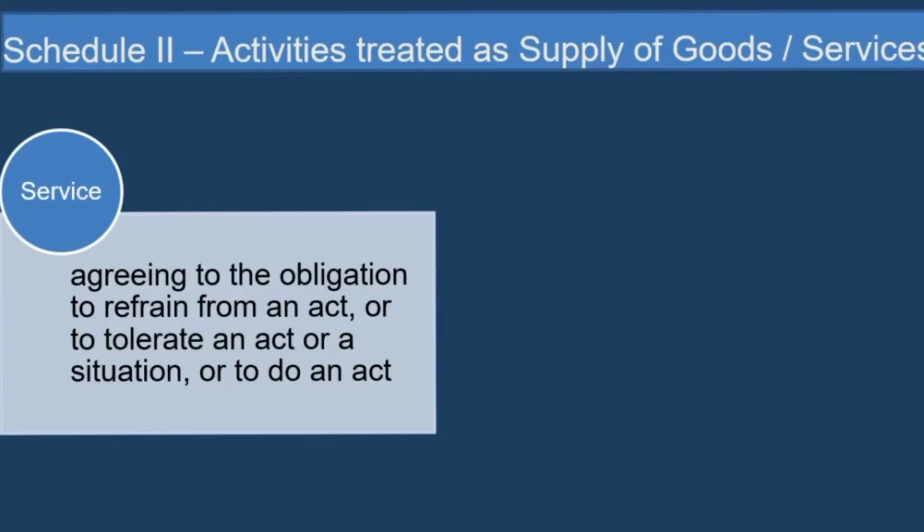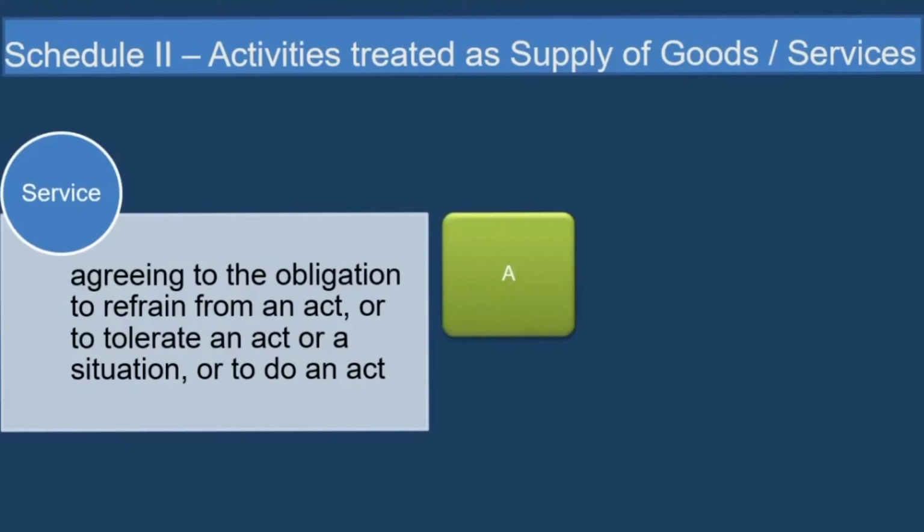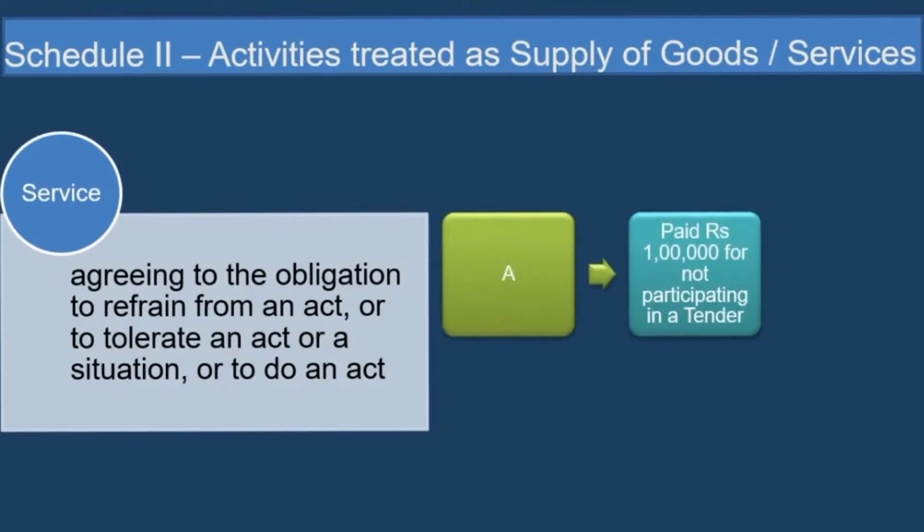See, for example, there is Mr. A, who said that, I will pay you ₹1 lakh. But you don't participate in a tender. There are two competitors, A and B, and they're bidding for one tender. A comes forward, and he gives B an offer, that I will pay you ₹1 lakh. You don't participate in that tender. So obviously I will win the tender, I will do that business, right?